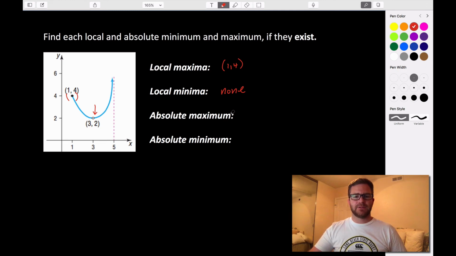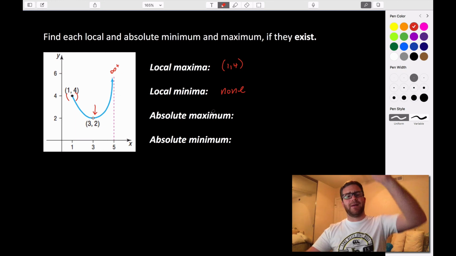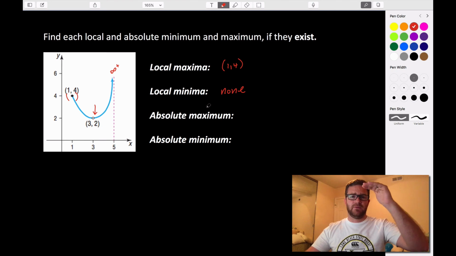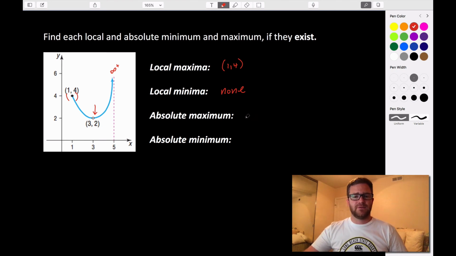What about an absolute maximum? Well, we know that (1, 4) is a local maximum, and we can see that our graph here is approaching some vertical asymptote and going off to positive infinity, right? So our maximum value is never going to be reached, so we cannot define an absolute maximum.